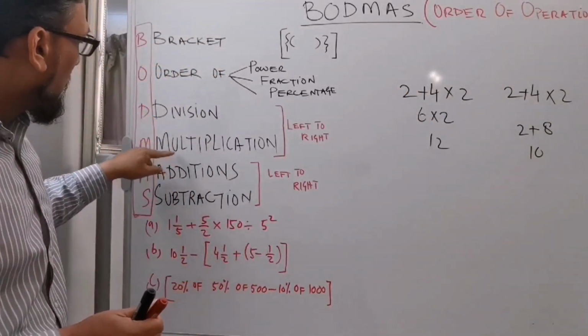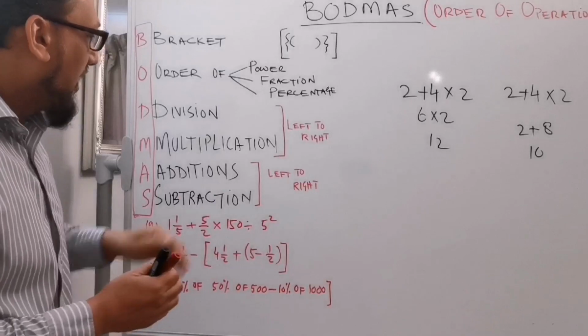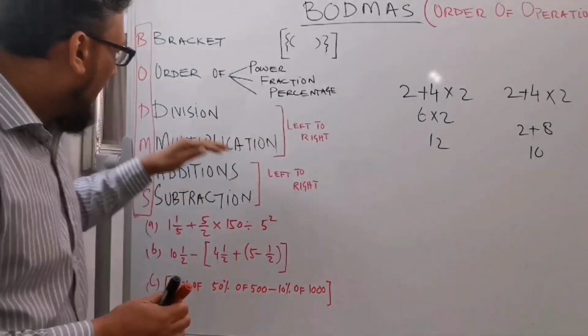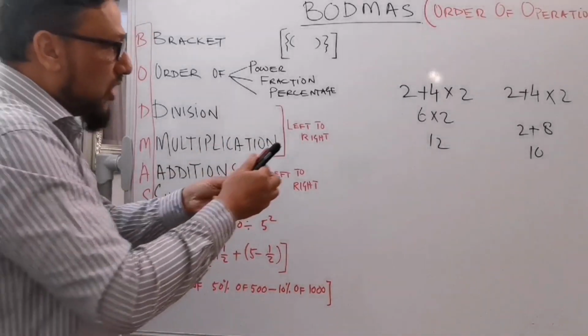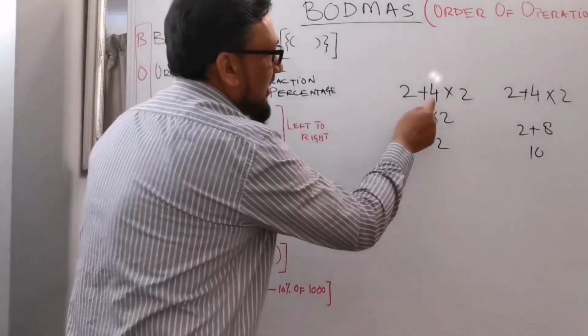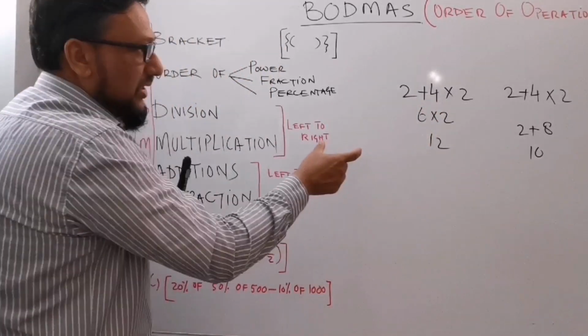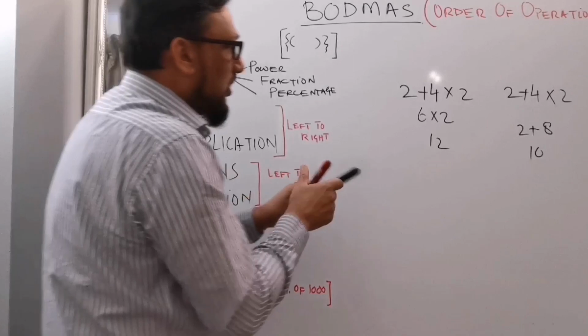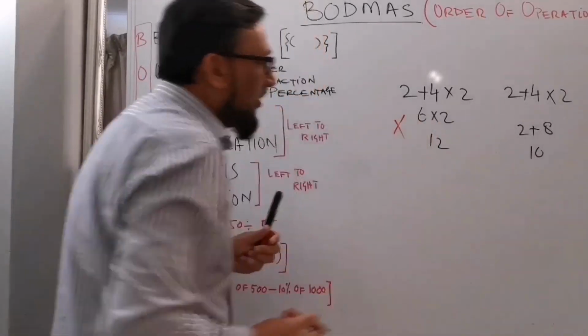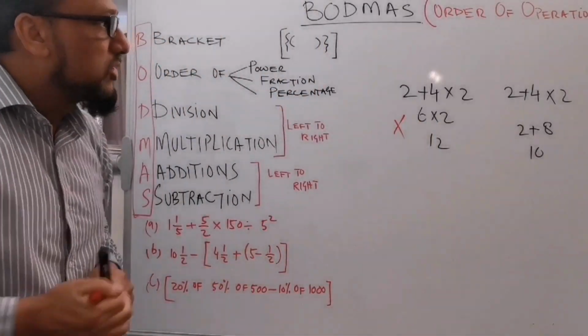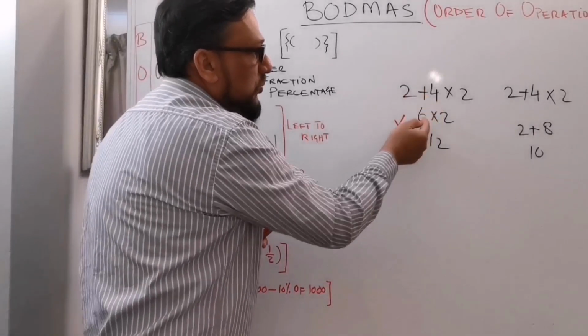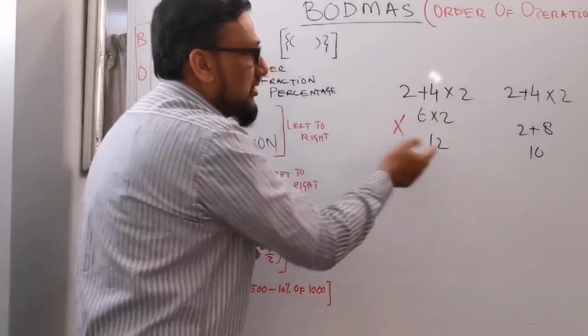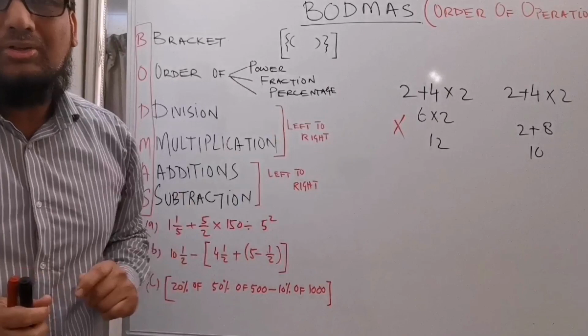So first we need to do multiplications, and then you go for additions or subtractions. In this question, I did 2 plus 4 addition first, which is wrong. So this question is solved wrong because I did addition first, 2 plus 4 is 6, and times 2 is 12, which is wrong.